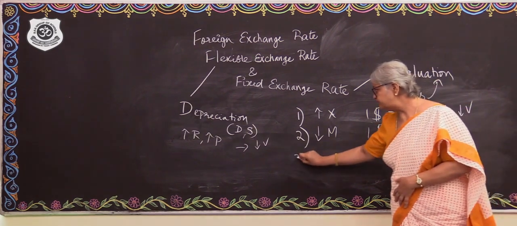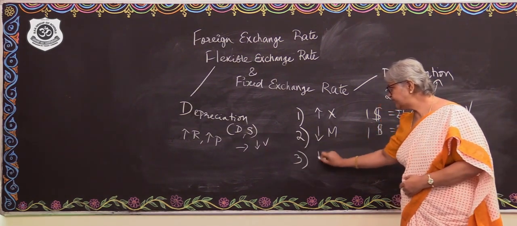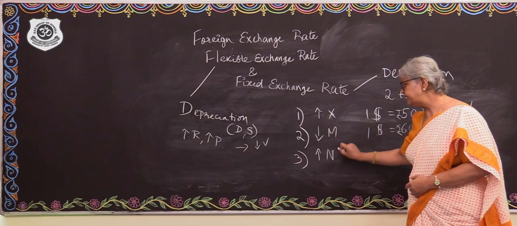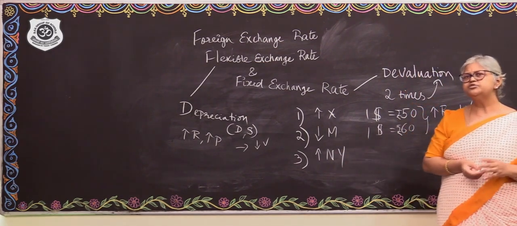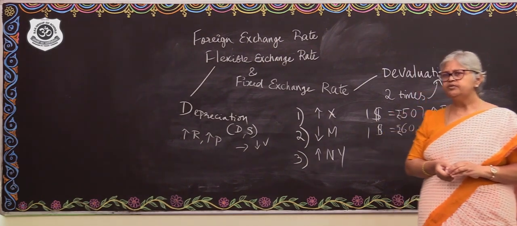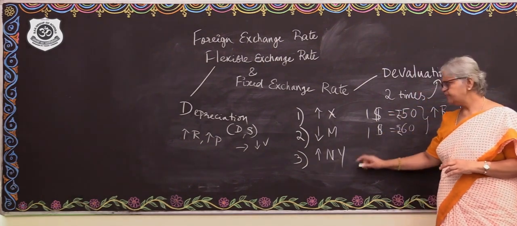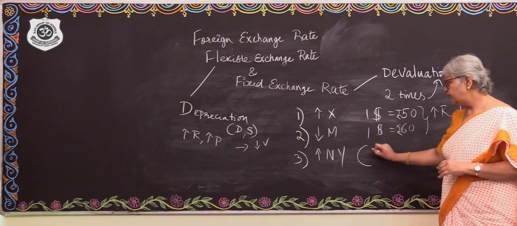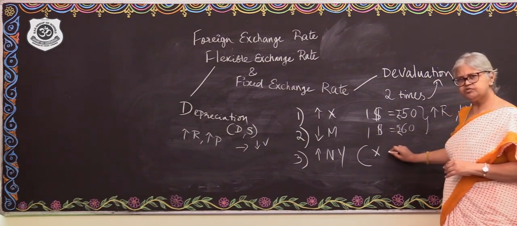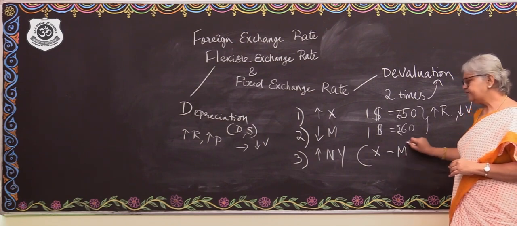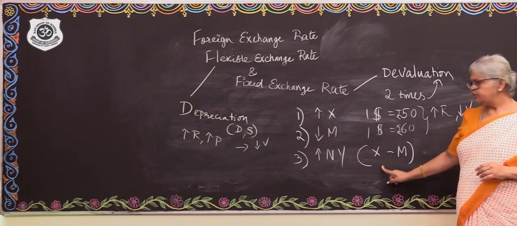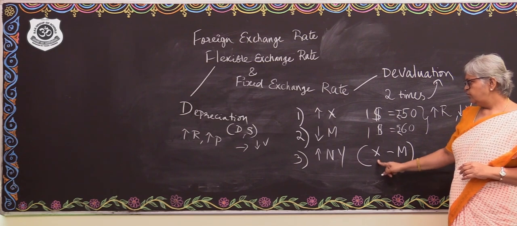The third effect will be an increase in the national income. How come? You have understood that while calculating national income, we take into account the net exports. Right? Net exports is nothing but the difference between X and M. So, what did we say?